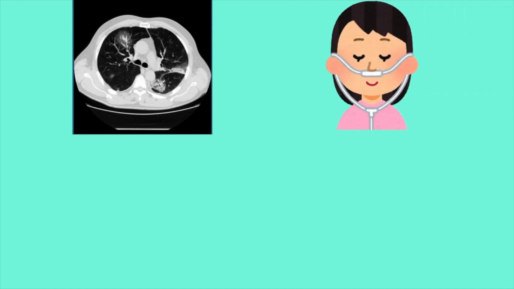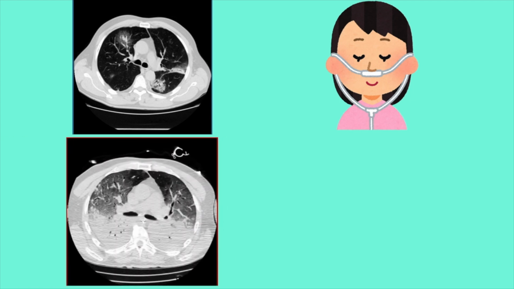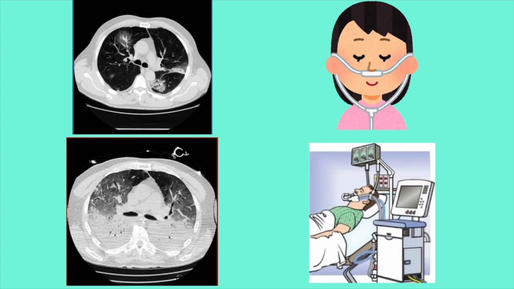Here you can see the lung appears black, which means the alveolus is clear. In these cases, the patient usually gets better by just receiving oxygen through nasal cannula or face mask. This is a more severely affected lung, where you can see the lung has completely become white, which means there is a presence of mucus and pus inside the alveolus. In these cases, the patients are more severe and they require ventilatory support.